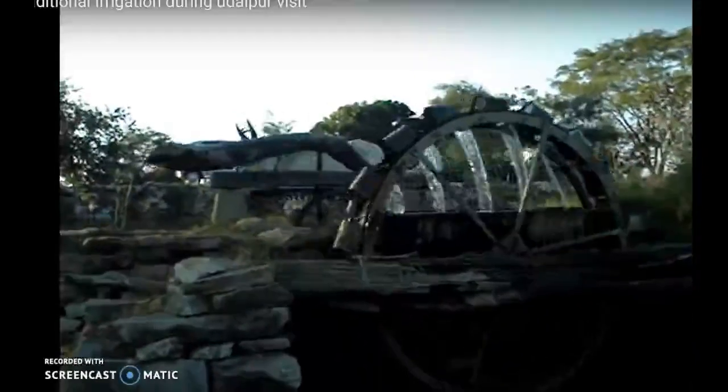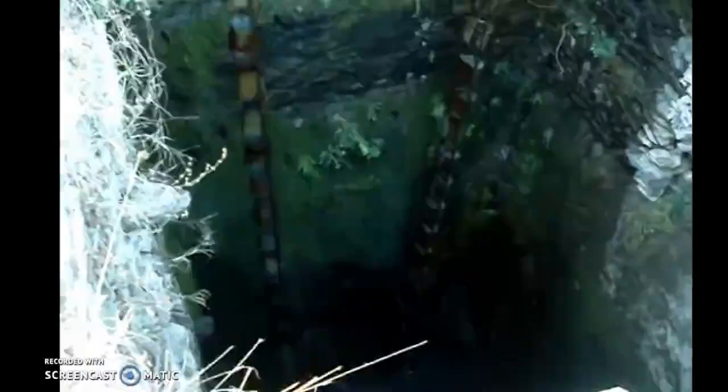As you can see, the bull is moving in a clockwise direction. As the bulls are moving, the buckets are going down and collecting water. The well is really deep. So it is collecting water and depositing water into the canal.